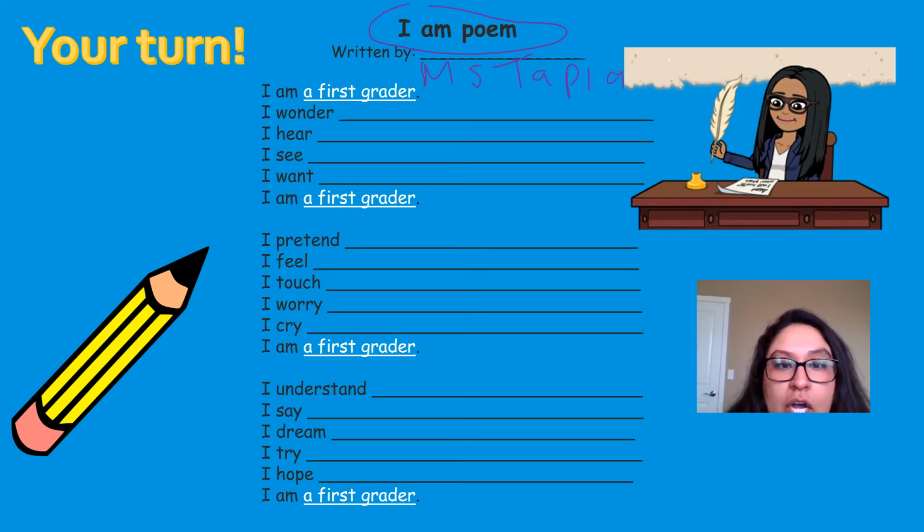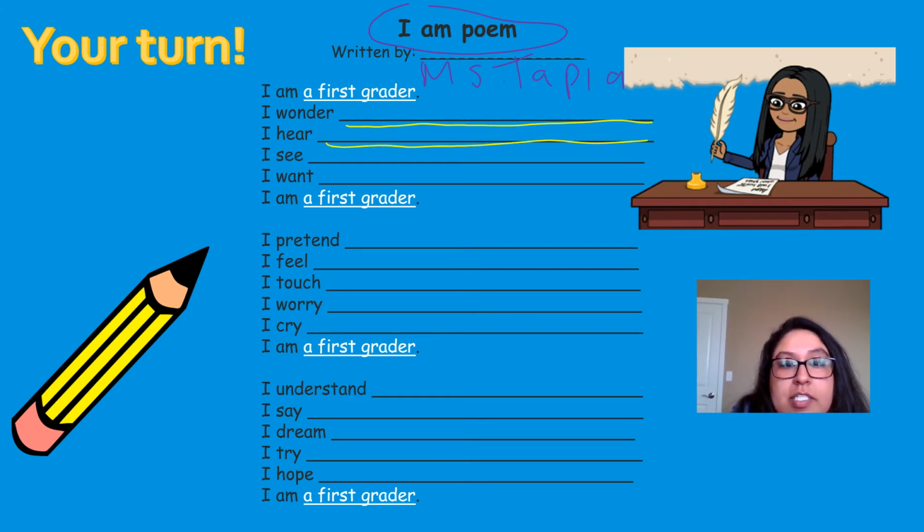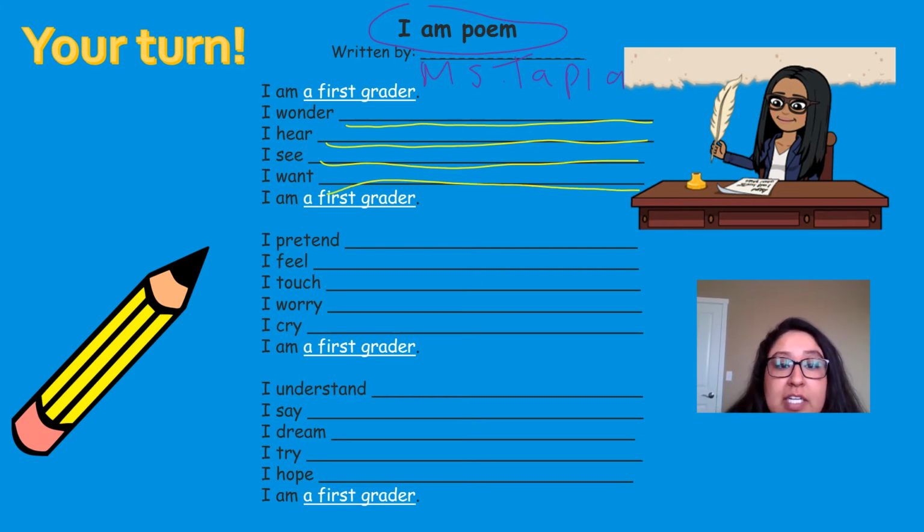And then you're going to start off with the first line by copying down, I am a first grader. And then you're going to continue on with I wonder, and you're going to be filling in the blanks. So when you see these lines right here, the black lines, that means you are going to be filling in the blanks with your ideas, your experiences, or your feelings. The only thing that should be the same over and over again is I am a first grader, because we're using repetition.